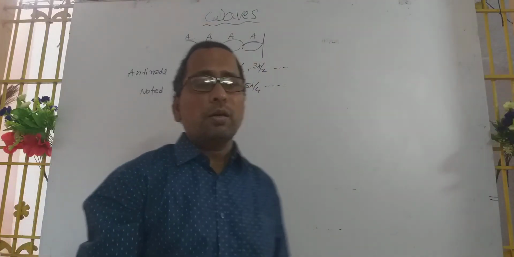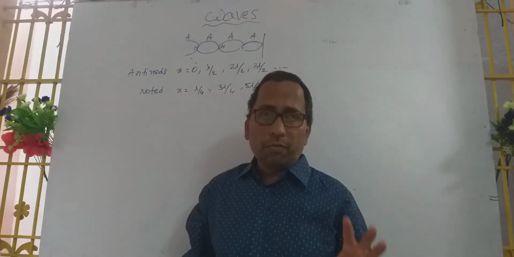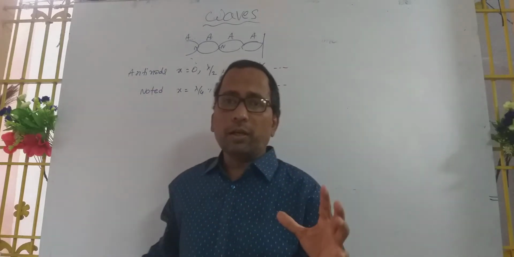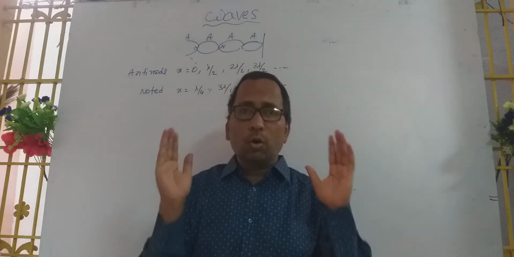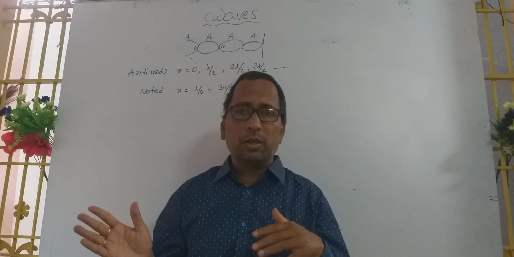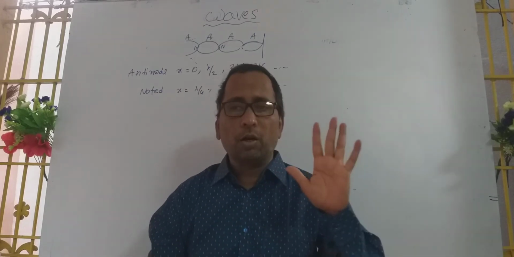This is the formation of the nodes and antinodes. For easy understanding, we can find it like this. The simple technique is: node to node distance is lambda by 2, and node to antinode distance is lambda by 4. This is enough to understand the formation of the waves.